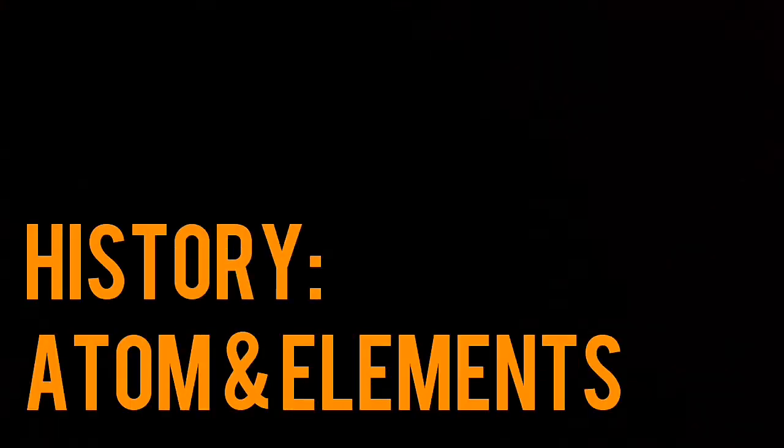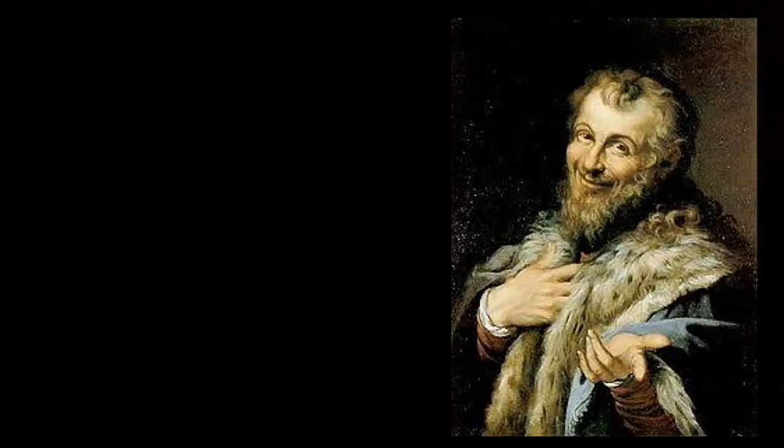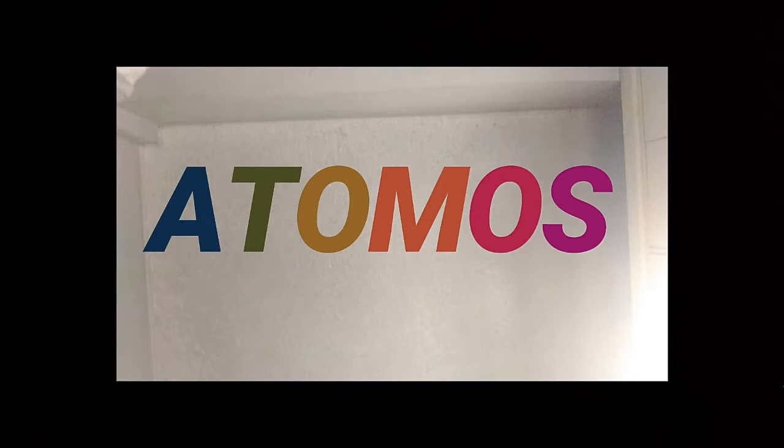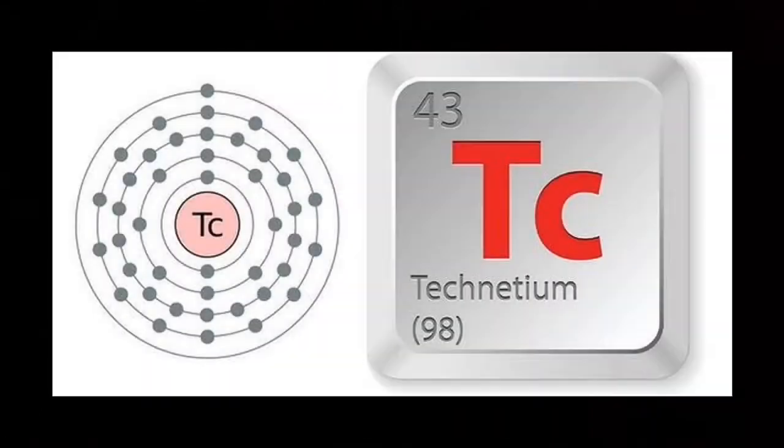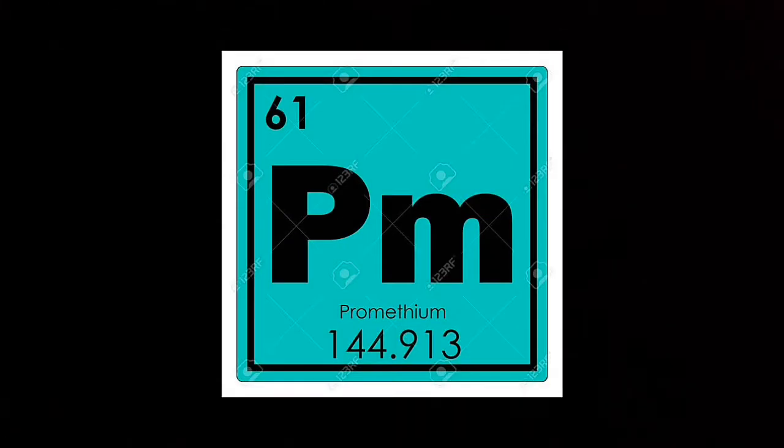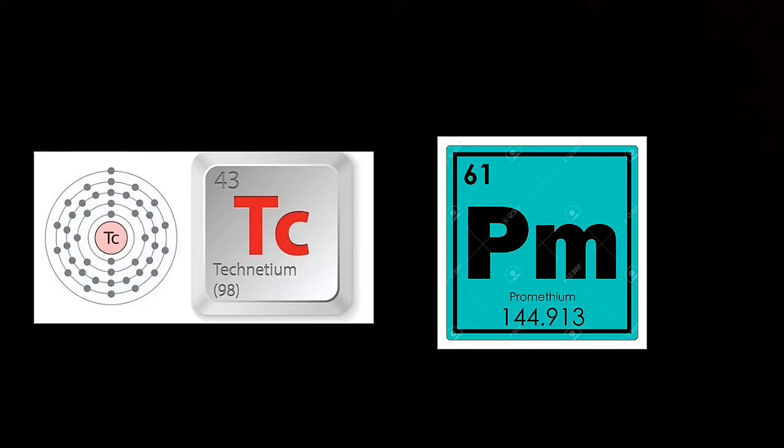The history of an atom and elements. All of it started because of the Greek philosopher Democritus. Atom is derived from the word atomos, which means uncountable or invisible, or the smallest uncountable particle. In origin of elements, the latest version of the periodic table shows the current list of elements found in nature and in our present-day universe. The first 92 elements are found in nature except for technetium and promethium, which are synthetic or man-made elements.